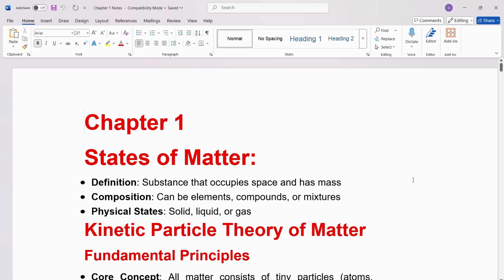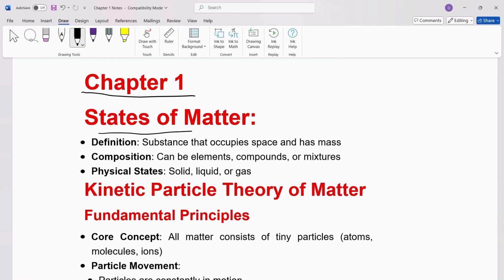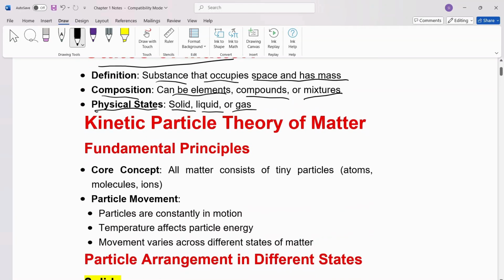Hi, let's start with our first chapter, States of Matter. Definition: substance that occupies space and has mass. Composition: can be element, compound or mixture. Physical state: solid, liquid or gas. Let's talk about kinetic particle theory of matter.